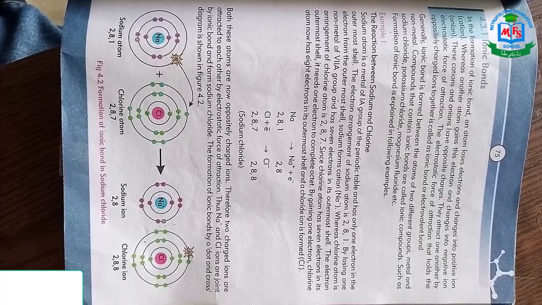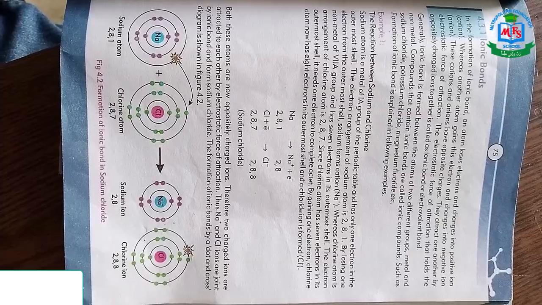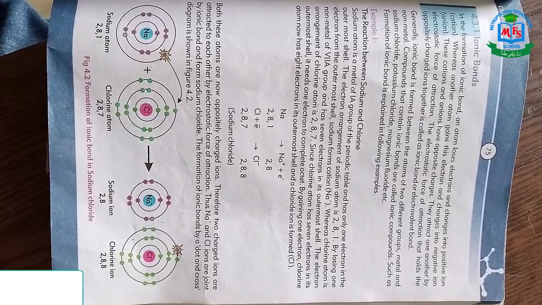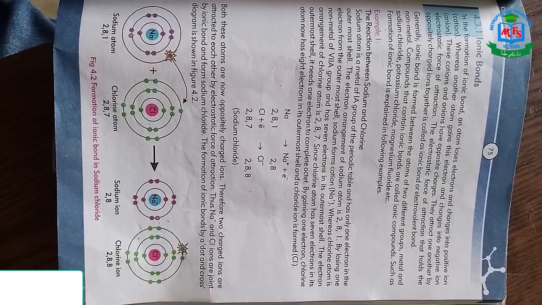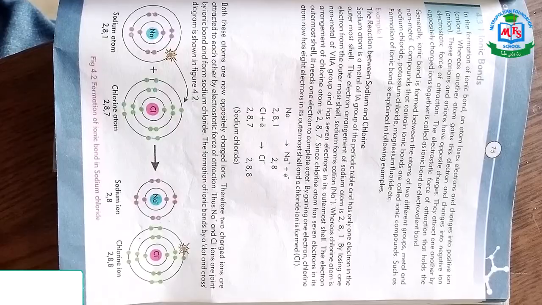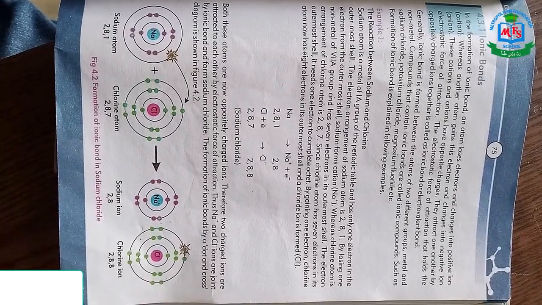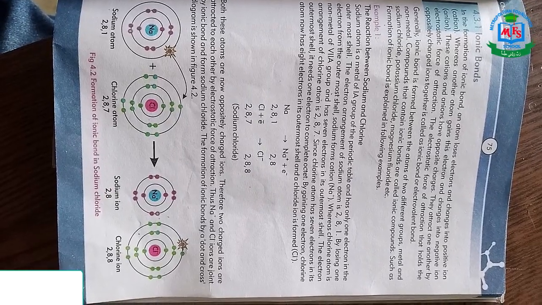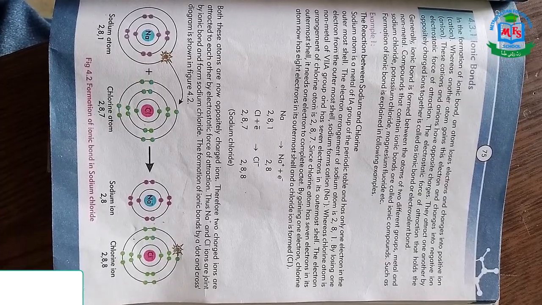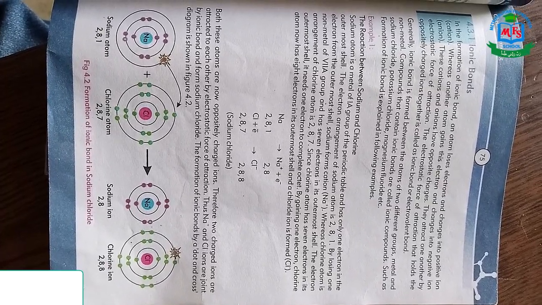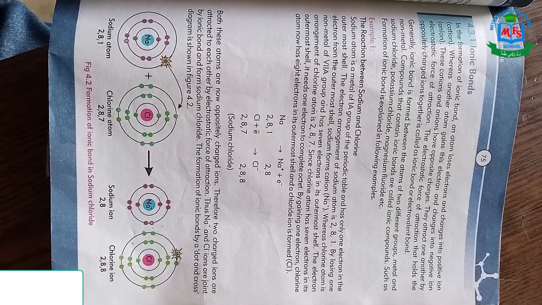Now look at this picture. At the end of the page, the atomic structure is visible. The sodium atom has 2 electrons in the first shell, the second shell of the sodium atom also has 8 electrons, and the last shell of the sodium atom has 1 electron. This electron is lost by sodium and gained by chlorine.